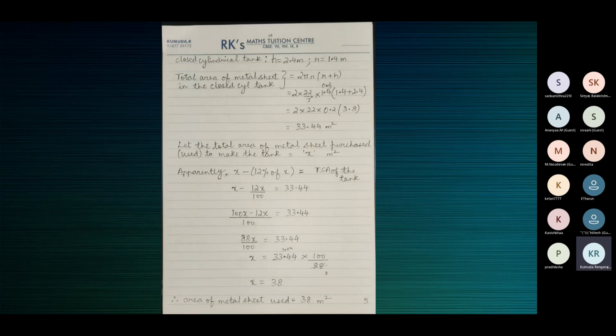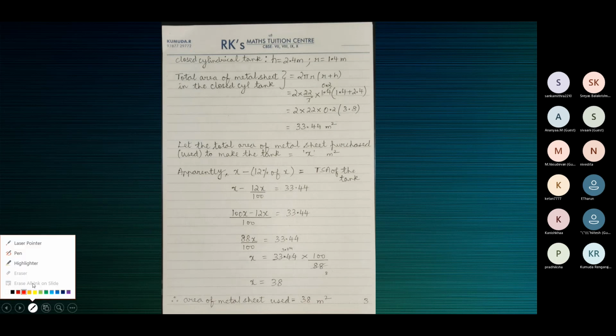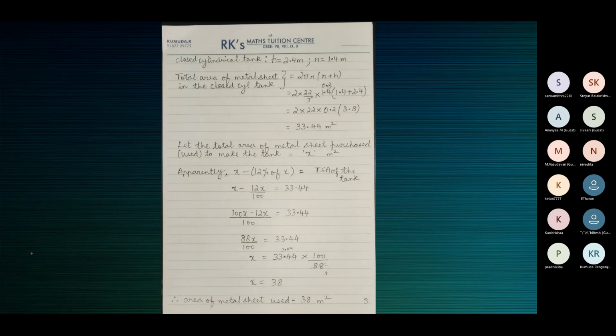So you should buy a little more. You want the net value to be 33.44: some gross value minus wastage, and the net value should be 33.44.